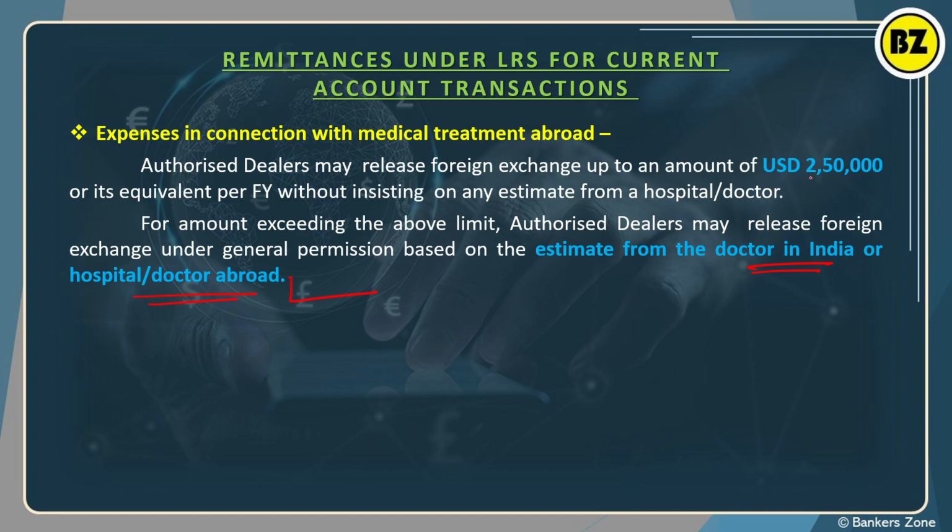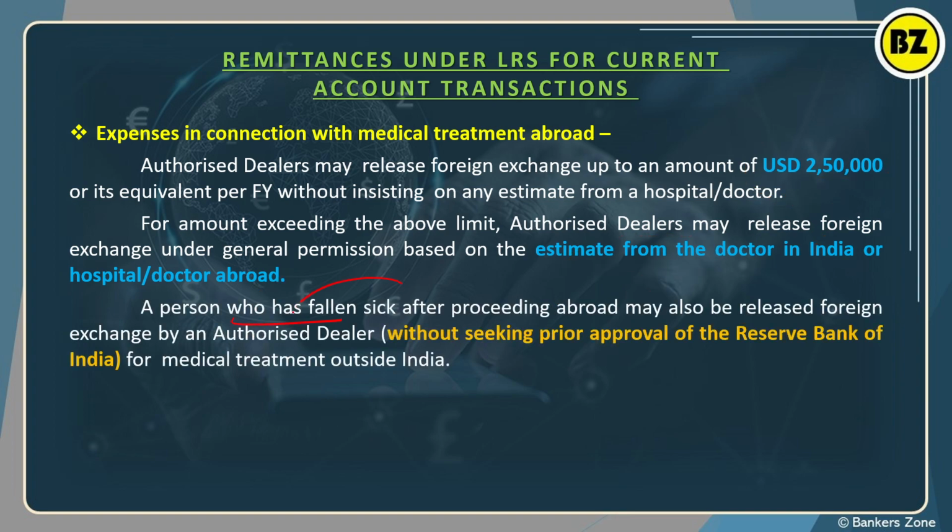So the only thing is that you can have the transaction up to 2,50,000 US dollar. For more transaction for medical treatment, you need an estimate basically from doctors anywhere in India or abroad. No need to worry. Okay, next, a person who has fallen sick after proceeding abroad, meaning you went to the USA for travel and you fell sick there. In such cases also you will get the amount of 2,50,000 for medical treatment. Again, on prescription the amount can be increased on estimate, right? So without seeking prior approval from the RBI. You don't need prior approval from the RBI.